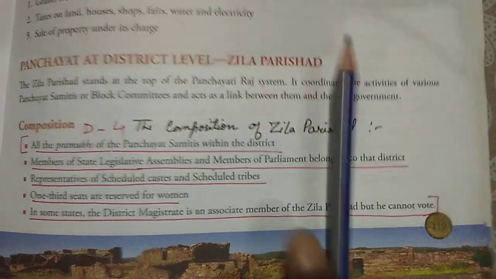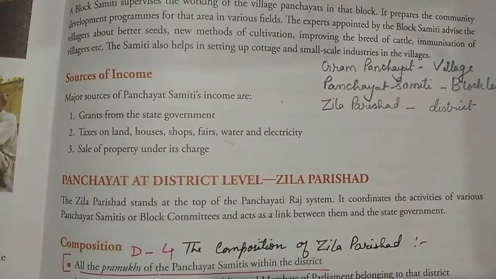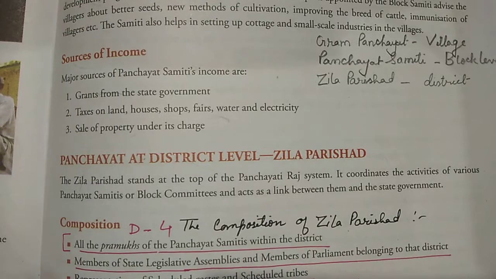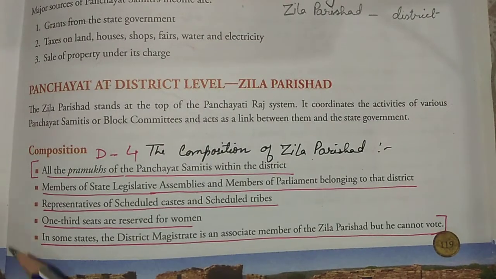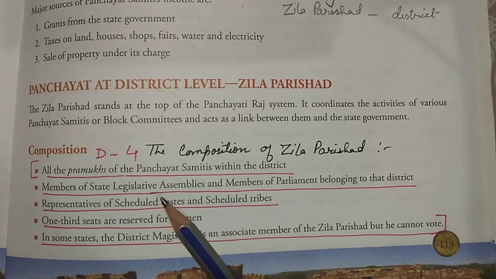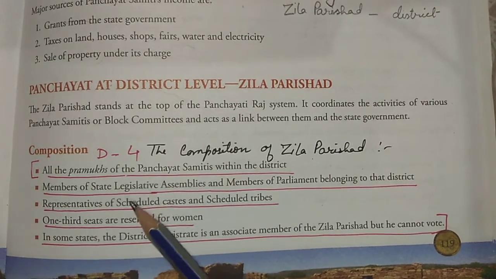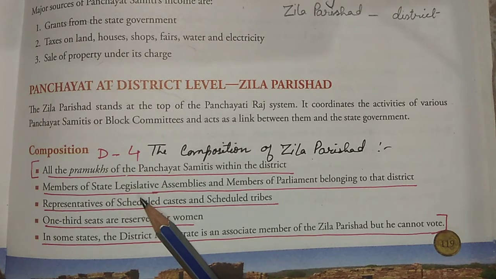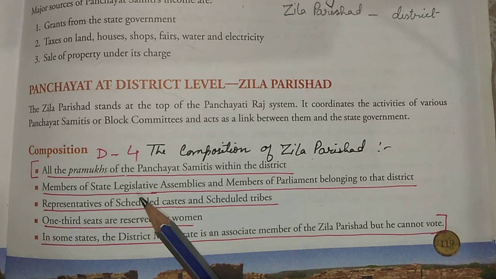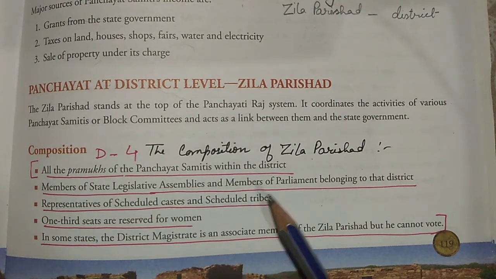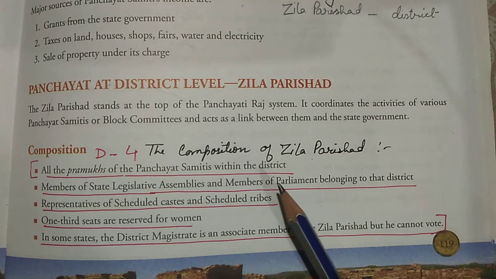Here we have studied about the chairman of the panchayat samiti, that is your pramukh, so that is your member here. So in the Zilla Parishad also they are the members. So all the pramukh of the panchayat samiti within the district. Number 2, members of the state legislative assembly. So those members who are the representatives at the state level are members, plus members of parliament whom we have voted and elected for the Lok Sabha and the Rajya Sabha. So their responsibility is also to take care of that particular district.